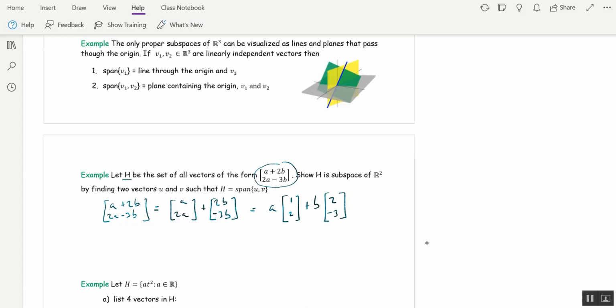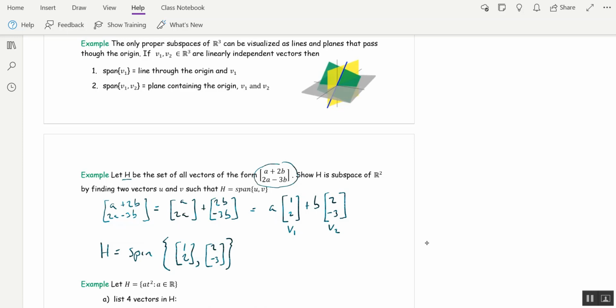All right, a and b are any real numbers, so now we can see that H is the span of the vectors v1 and v2. So H is equal to the span of (1, 2) and (2, negative 3). That's the set of all linear combinations of those two vectors. And so by theorem 1, H indeed is a subspace of R2.